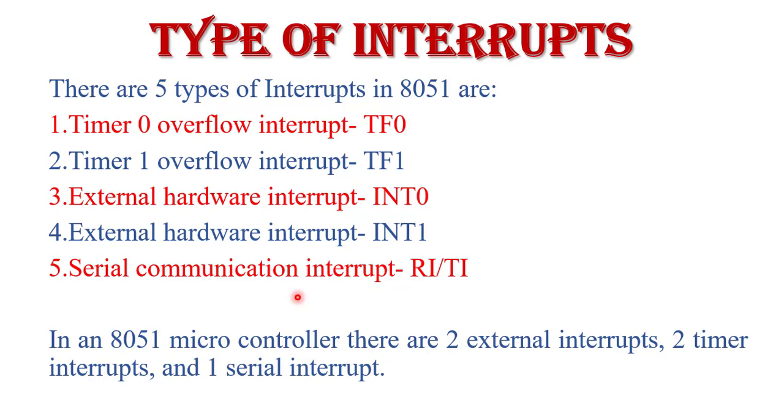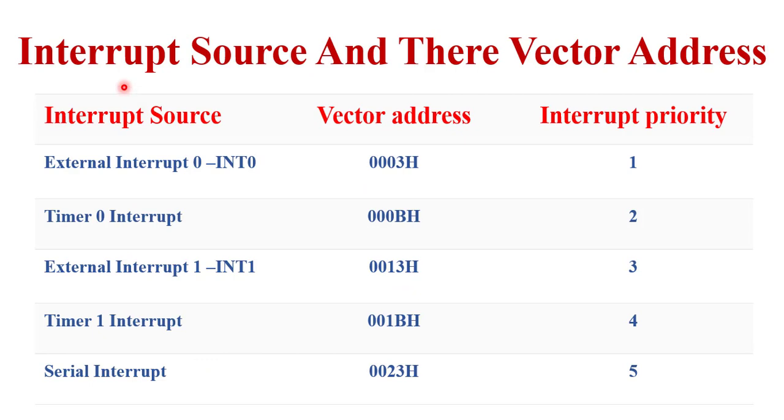Here are the interrupt sources and their vector addresses. Interrupt source means the peripheral device that generates the interrupt signal. And what is the vector address? The starting address of the interrupt service routine. So these are the interrupt sources. First is external interrupt 0. Its address is 0003H and its priority is 1.